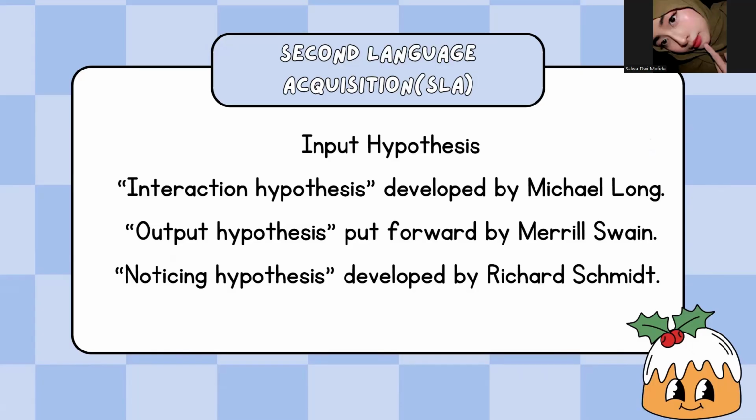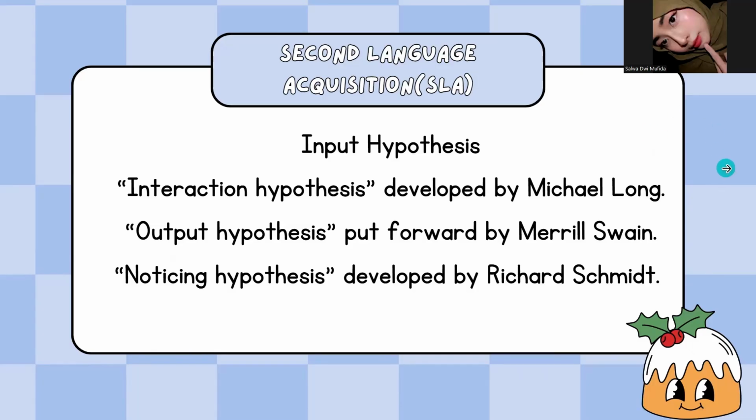Okay, the second is output hypothesis, proposed by Merrill Swain, focuses on the importance of language production output in learning. And the third one is noticing hypothesis, developed by Richard Schmidt, emphasizes the importance of noticing in the language learning process.